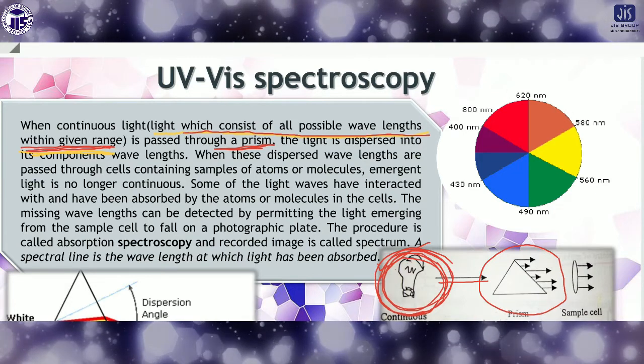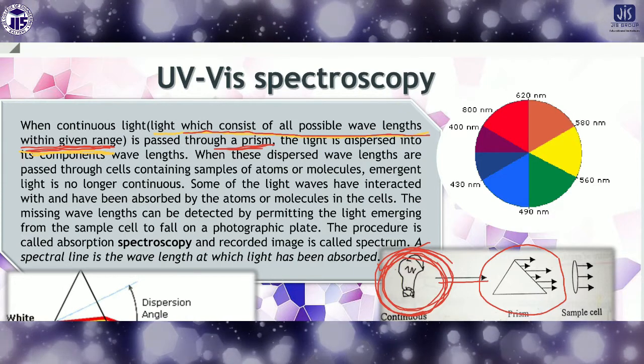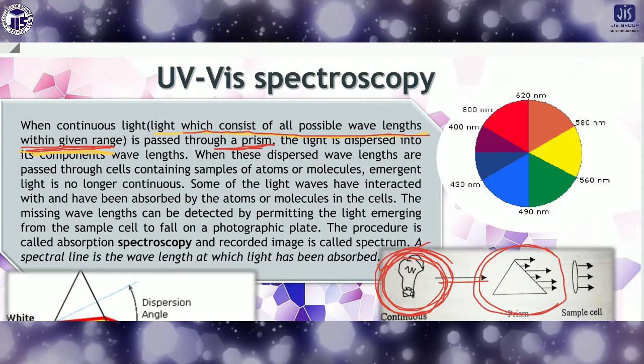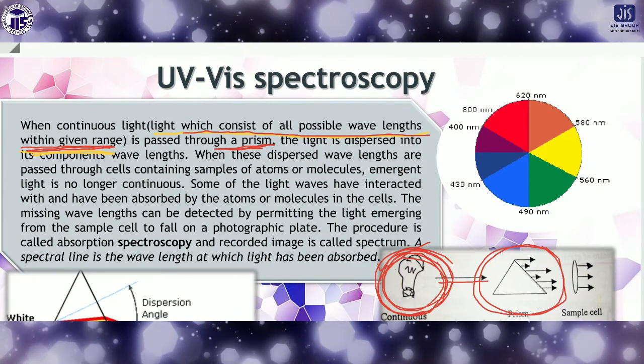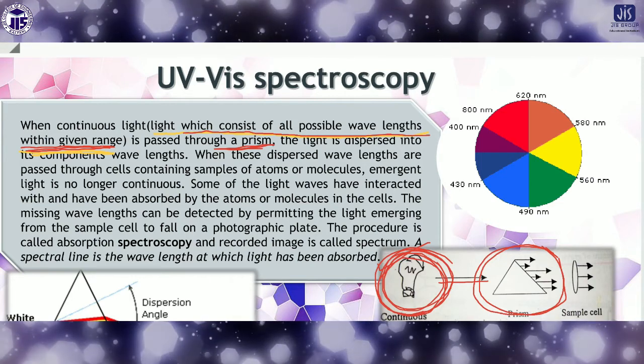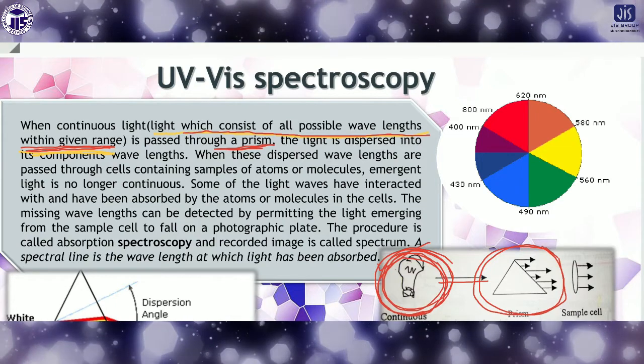When this continuous light passes through a prism, it splits into its corresponding wavelengths, and we can see each wavelength as a different color.